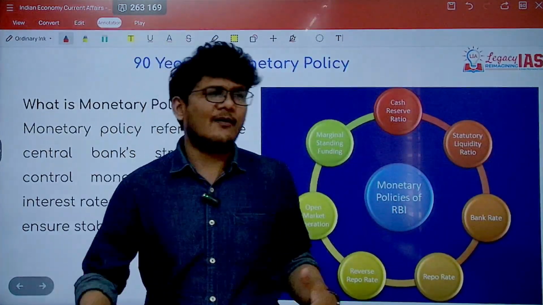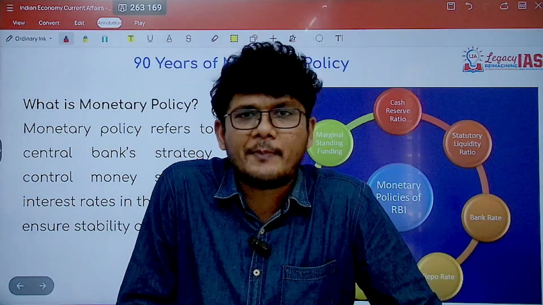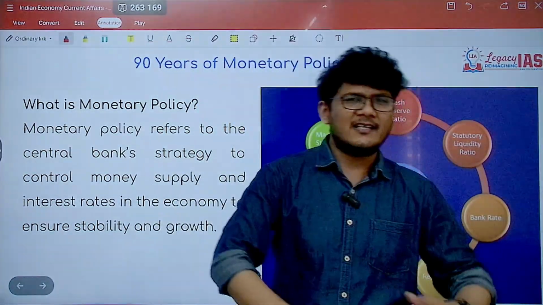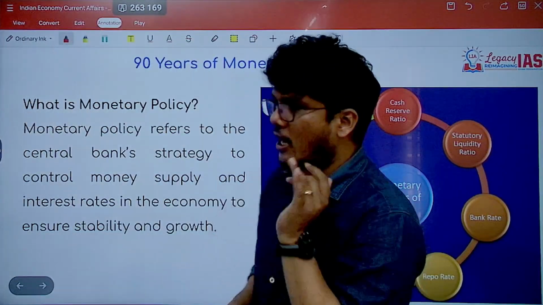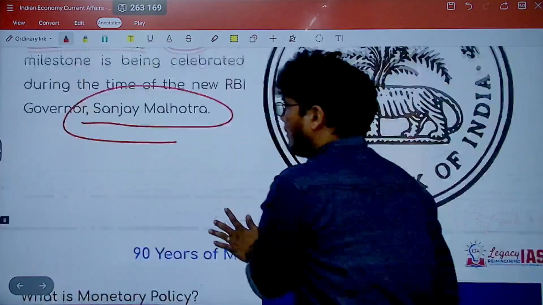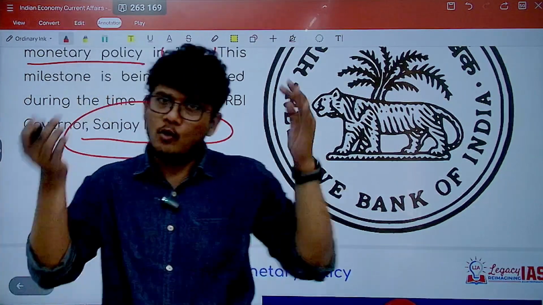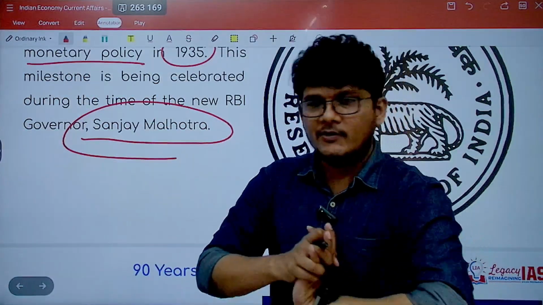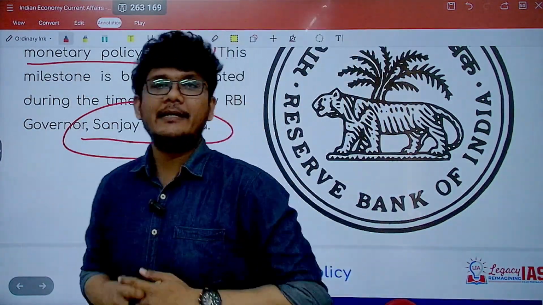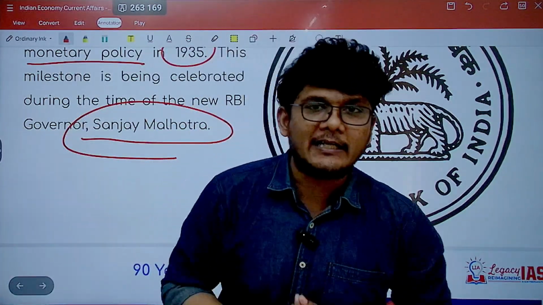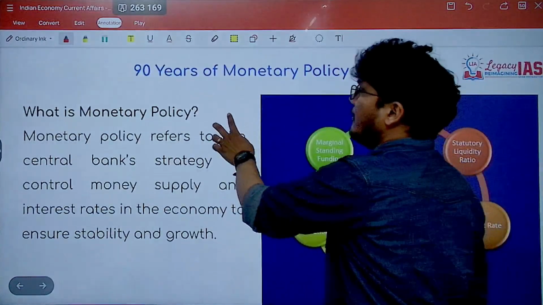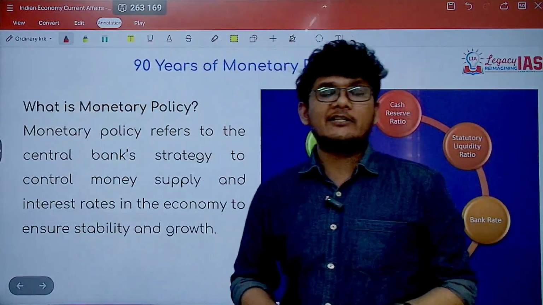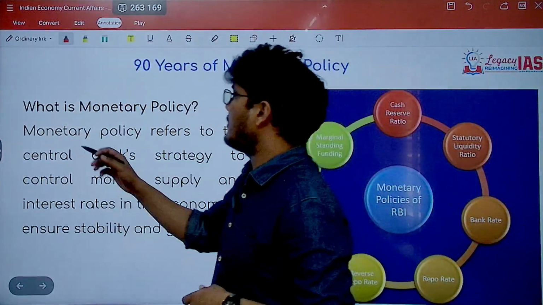Now the name of the governor, etc., these are important with respect to your state PCS, SSC CGL, banking exams and so on. In UPSC they don't as such ask you that, but still it doesn't harm you to remember it. We don't know what UPSC might come up with in the coming days. It's also known as Unpredictable Public Service Commission. Right, so let's move ahead. We'll focus on the important points with respect to the UPSC examination.